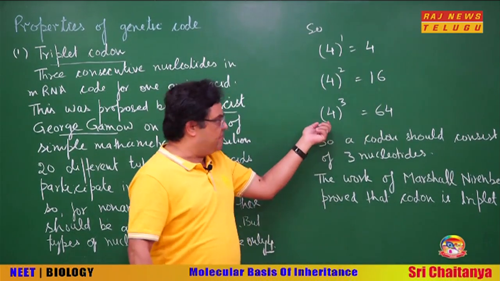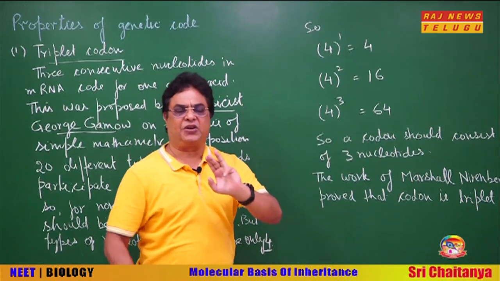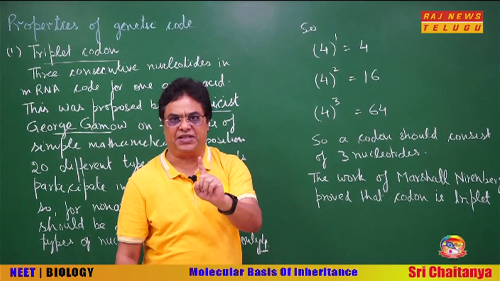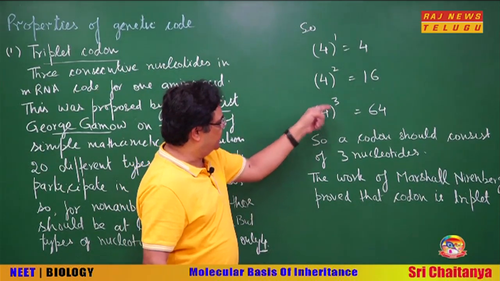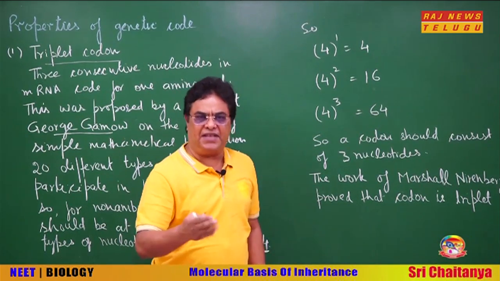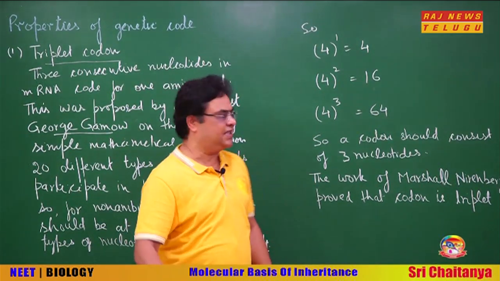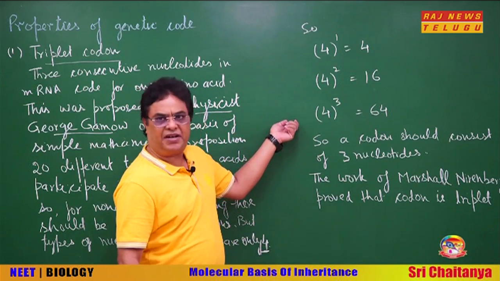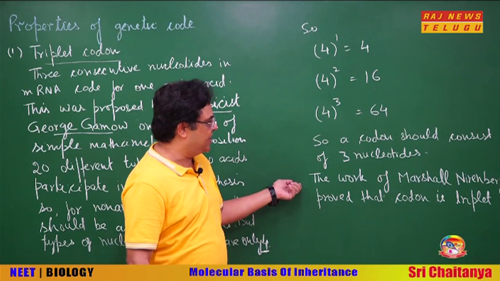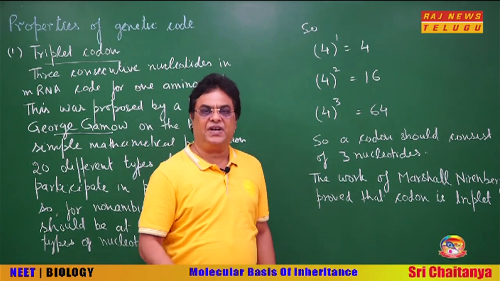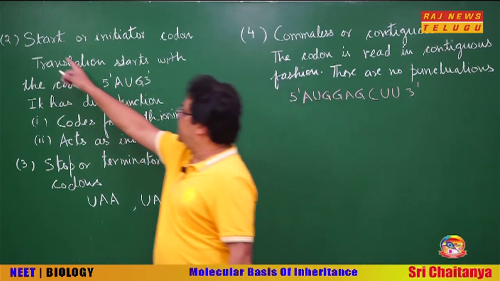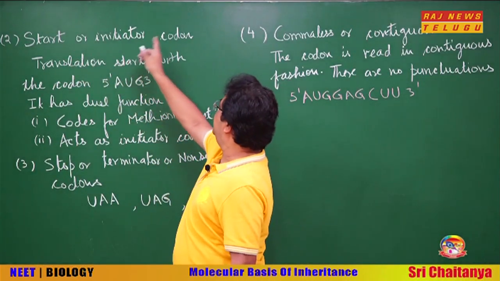It means the minimum should be that a combination of 3 nucleotides codes for 1 amino acid. This way you can see 4 to the power 3 is 64, more than 20. So, on the basis of this mathematical proposition, he said that the genetic code should be a triplet codon. Okay. And later on, by the work of Marshall Nirenberg, it was scientifically proved that the genetic code is a triplet codon.